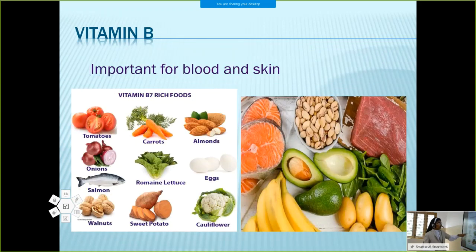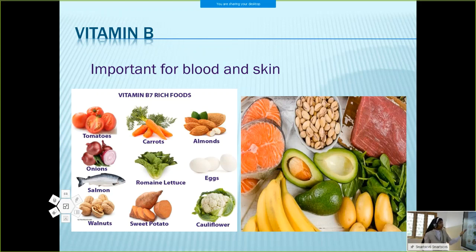Okay. Then we are going to vitamin B. I told you about vitamin B complex. There are so many vitamins in the vitamin B family, and each vitamin has its own function, and different food items have different vitamin B complexes. Here, for example, I consider vitamin B7.